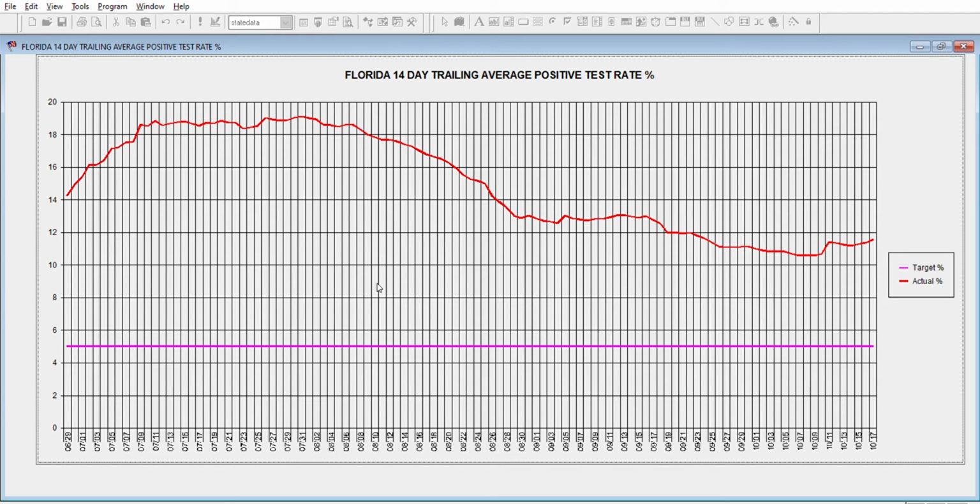And here's their positive test rate graph. You can see how bad it was. They've never been anywhere close to 5% if you go all the way back to March, April. Well, maybe in March or so they were, because it really hadn't hit Florida back then. But through the summer months, they've never really been close to 5%. And it looked promising that they were on a downward trend, but everywhere seems to be going up the last week or so.